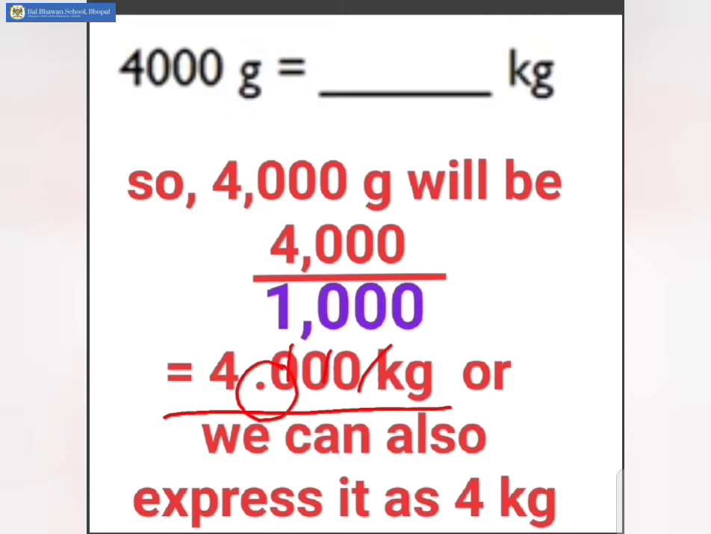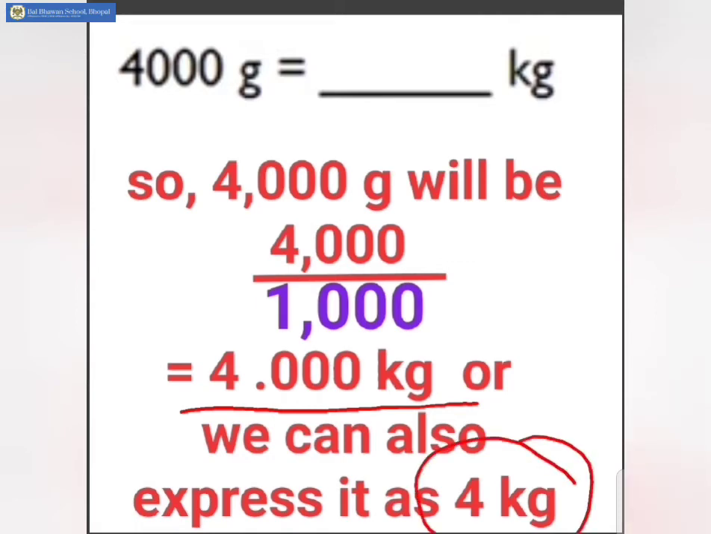So we can express the value in 2 ways. First way is to express it in decimal. So we can write it as 4.000 kgs, and another way is to write it directly as 4 kgs.